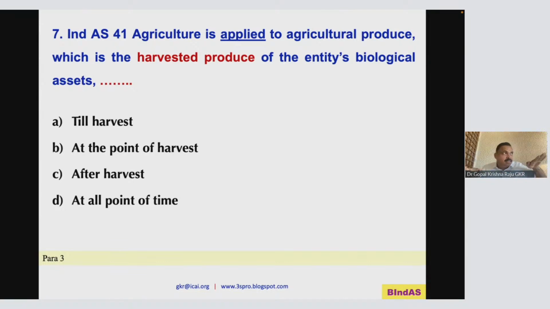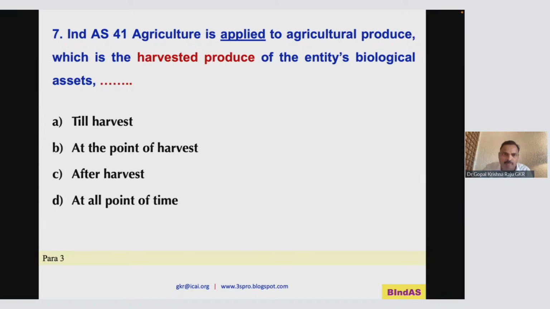Here, the biological asset will go to Ind AS 16. Produce alone, the egg alone, or the tea leaves alone will come under Ind AS 41. Here, the entire asset will come under Ind AS 41, because you are going to measure at fair value. Now, if it is matured, you will actually harvest it. Every year, for example, if it is 31st March and the bird is only 28 weeks, how will you measure it? Fair value. It is fair value only, because the entire thing is a biological asset only for the purpose of harvest.